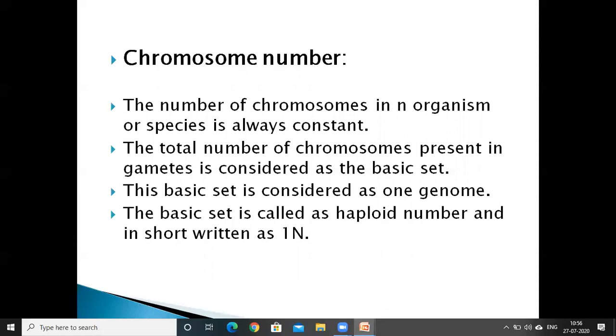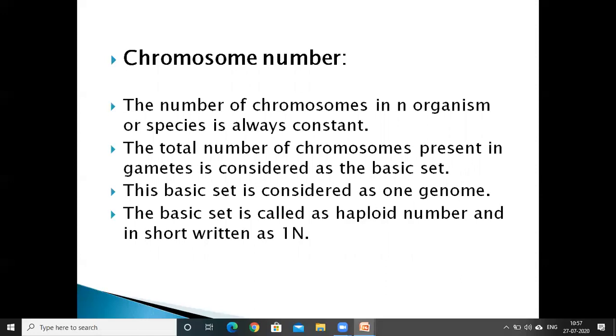In human beings, how many chromosomes are present? 46, or 23 pairs. So in every human being, 23 pairs or 46 chromosomes are present. The chromosome number in every species is constant.